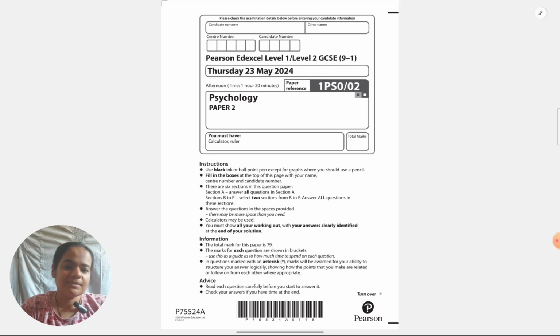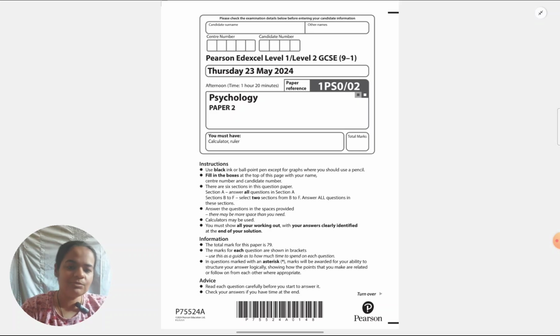It's been a long time since I did any EdExcel GCSE psychology paper, so today I'll be doing that. Exams are coming soon. I know you all are preparing for it. So let us do research methods practice today. The most requests I get are for research methods. So you can see I have the May 2024 paper in front of me.